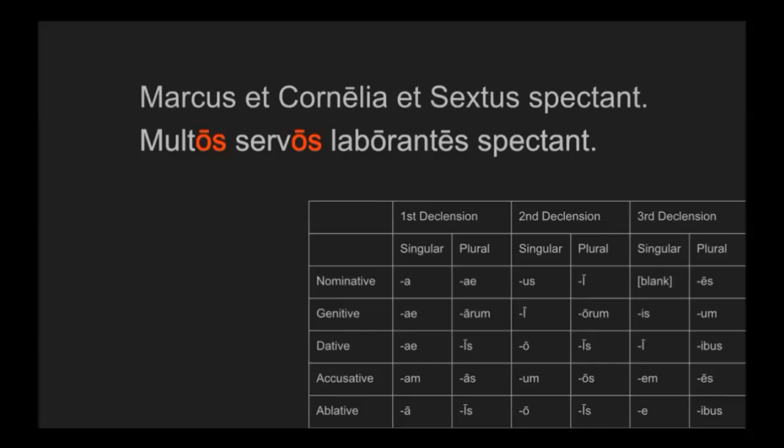Now, we have a noun, servos, that's accusative plural, and laborantes can modify it. So, the sentence could be, they, whoever they are, watch the many slaves working. That seems to make a lot of sense, but that means that we have to include a they from elsewhere. Let's suppose it's Marcus, Cornelia, and Sextus. Marcus, Cornelia, and Sextus watch. They watch the many slaves working. That's a perfectly good way to translate that sentence.